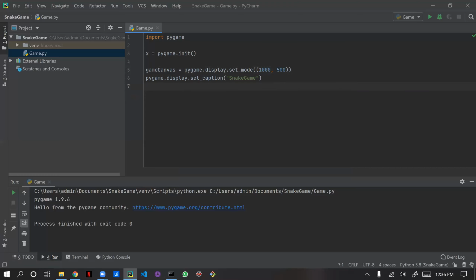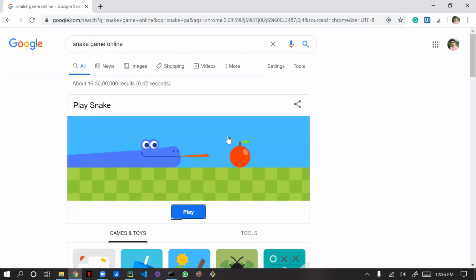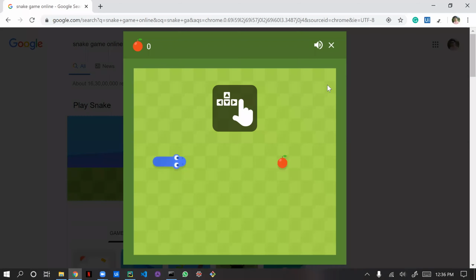After this, I'm going to create two game specific variables. For example, when the game starts, I'm just playing it. We need to reload it.